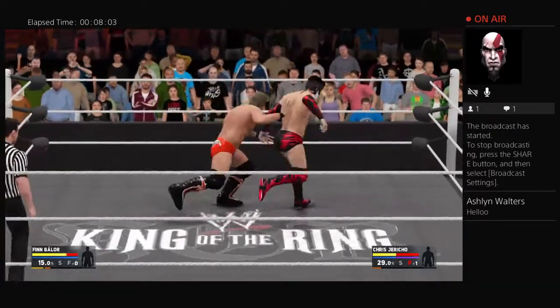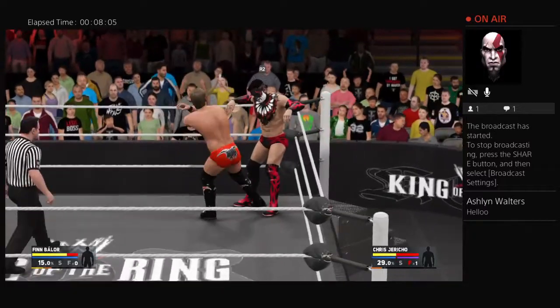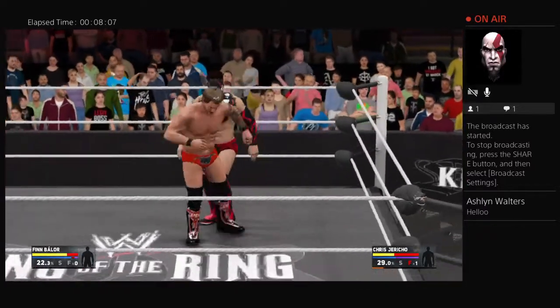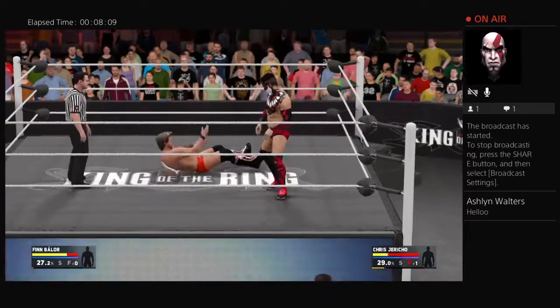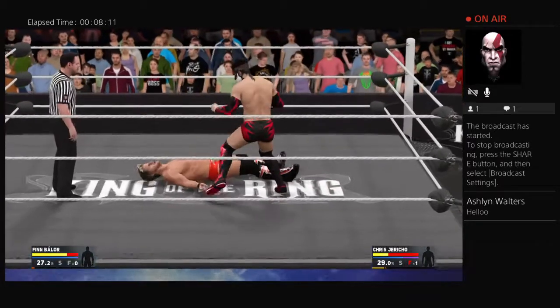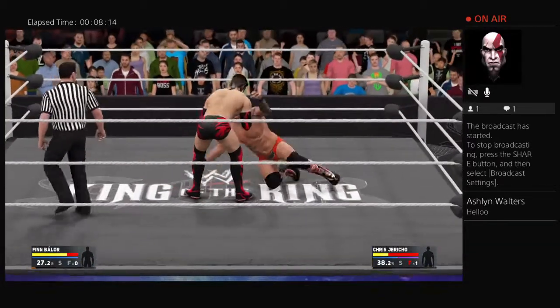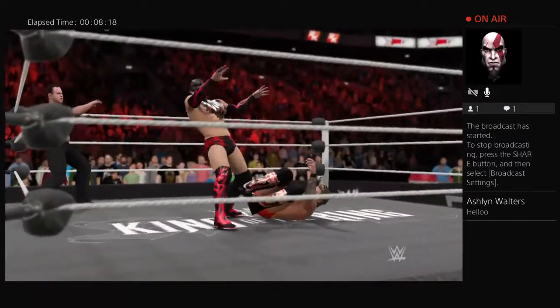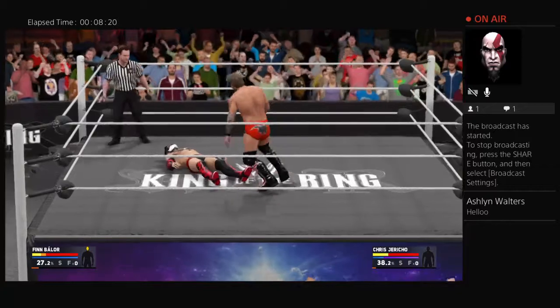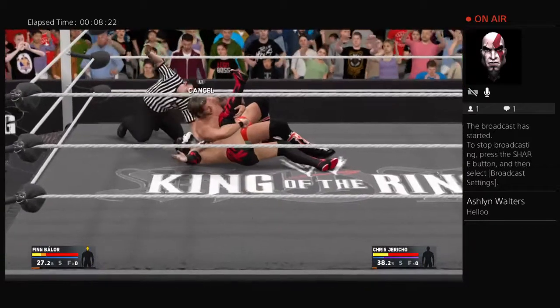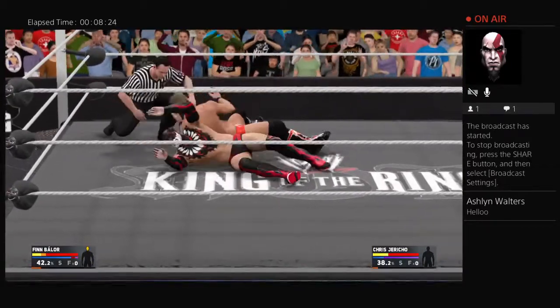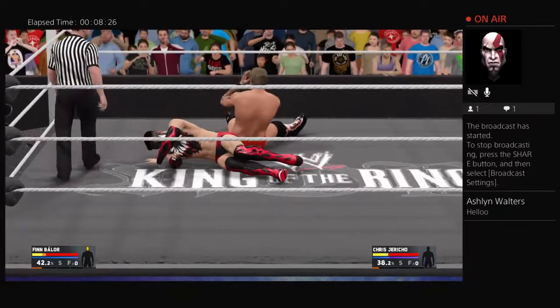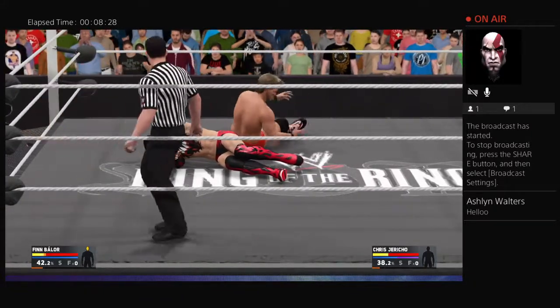Finn Balor is now looking the goods, but now Jericho, oh, going for the elbow into the corner. Luckily, Balor able to respond with a clothesline. Very competitive first match here at the King of the Ring. And now, big-time jawbreaker there by Jericho. And a code breaker! Out of nowhere, Finn Balor getting spiked. Covered out by Y2J on the Demon King. And Finn kicking out at 1. Very impressive.